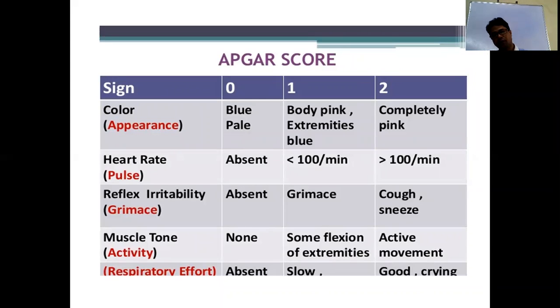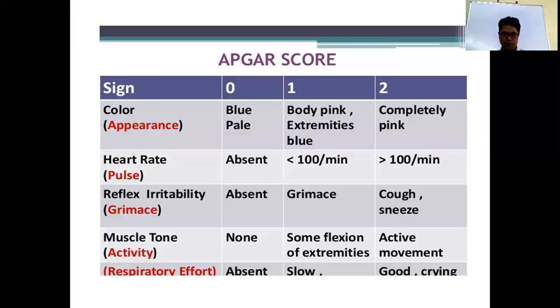If at 5 minutes the baby's score is less than 6, you have to continue every 5 minutes till it is more than 6. Maximum you can continue for 20 minutes. After 20 minutes, if the baby is still not breathing, then you have to resuscitate.